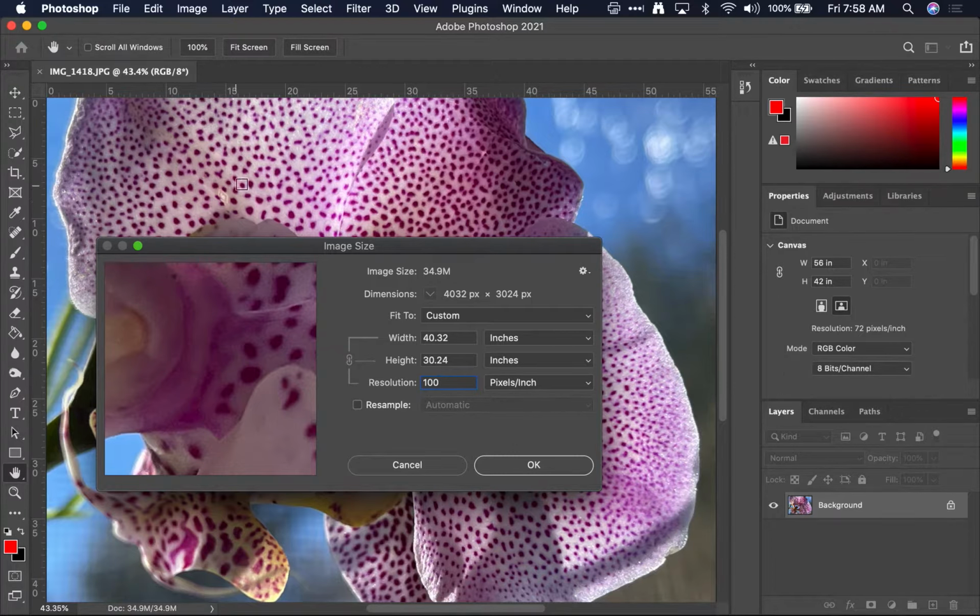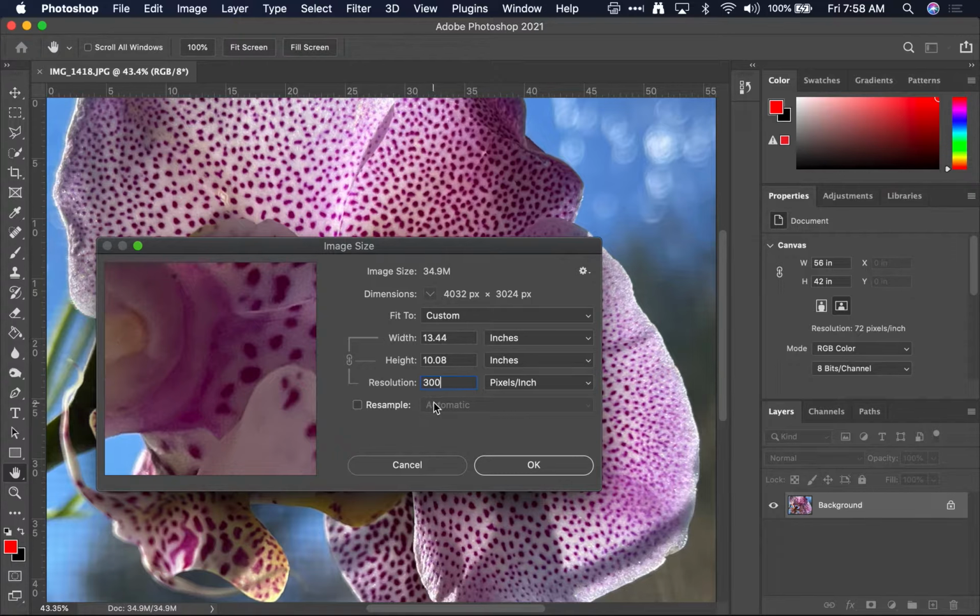So 100 for every inch, it's going to actually use 100 per inch. Now 100 per inch is what we're going to be using for photographs that are going to go to the web, like Behance. 300 per inch is what we use in fine art books and printing. So if you want to print something and make it look really good, 300 pixels per inch. And you'll notice that my 12 megapixel camera's maximum size without deteriorating the image that it can print is 13 by 10.